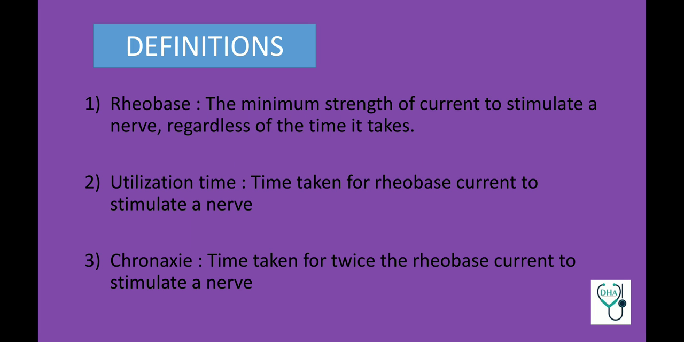Coming to some must-know definitions. Firstly, Rheobase, the minimum strength of current to stimulate a nerve regardless of the time it takes. Second, utilization time, time taken for Rheobase current to stimulate a nerve. Third, Chronaxie, time taken for twice the Rheobase current to stimulate a nerve. So these three are very important definitions, and any one of the three could be asked in your entrance exam.